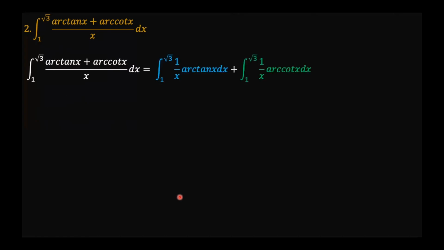The first thing is we can split these two parts into two separate integrals. So we have an integration of 1 over x times arctangent of x and another integration of 1 over x times the arccotangent of x.